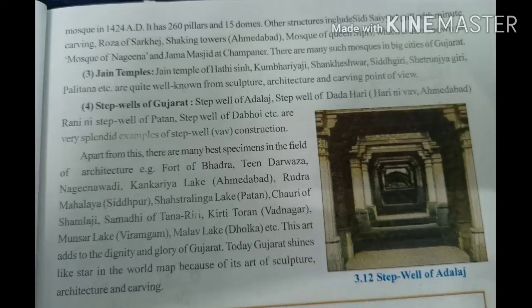Jain temples. The Jain temple of Hathisinh, Kumbhariyaji, Sankheshwar, Siddhagiri, and Shatrunjayagiri, Palitana are quite unique, well-known examples from the point of view of sculpture, architecture, and carving. You know very well the Jain temple of Hathisinh, Kumbhariyaji, Sankheshwar, students.